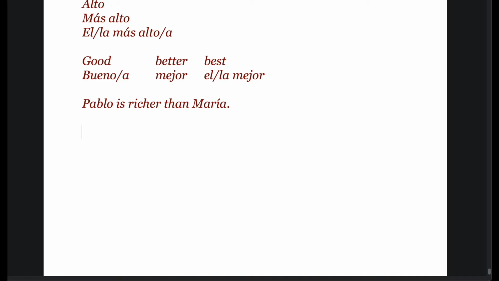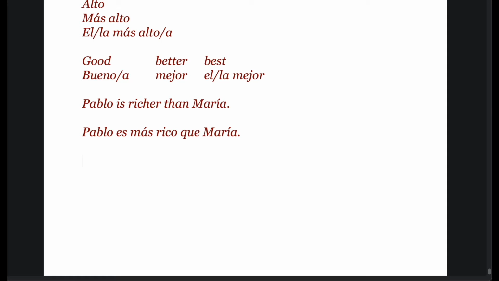Pablo is richer than Maria. Pablo es más rico, right? It is more than Maria. He is richer than Maria, so it is más rico. Rico is the adjective for rich, que Maria. Pablo es más rico que Maria.